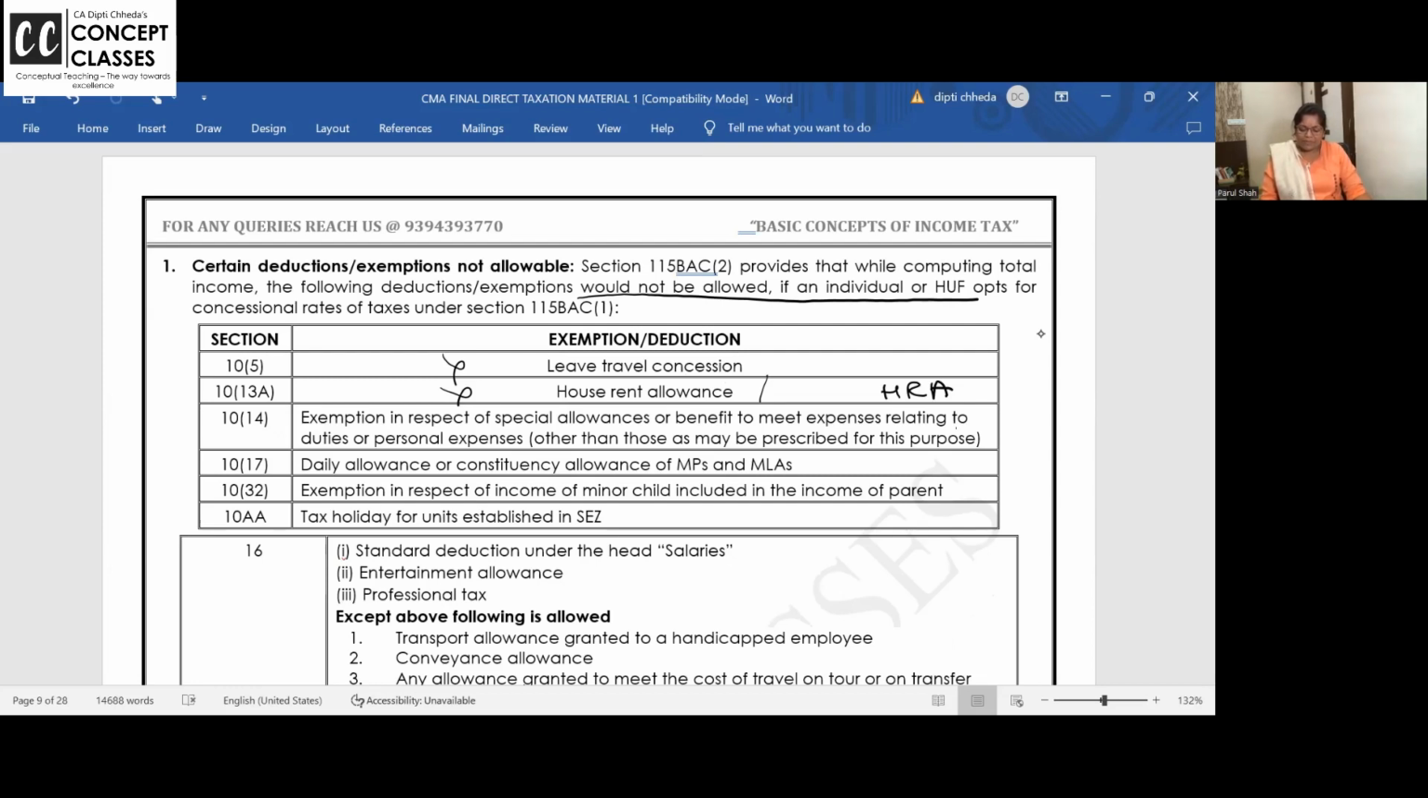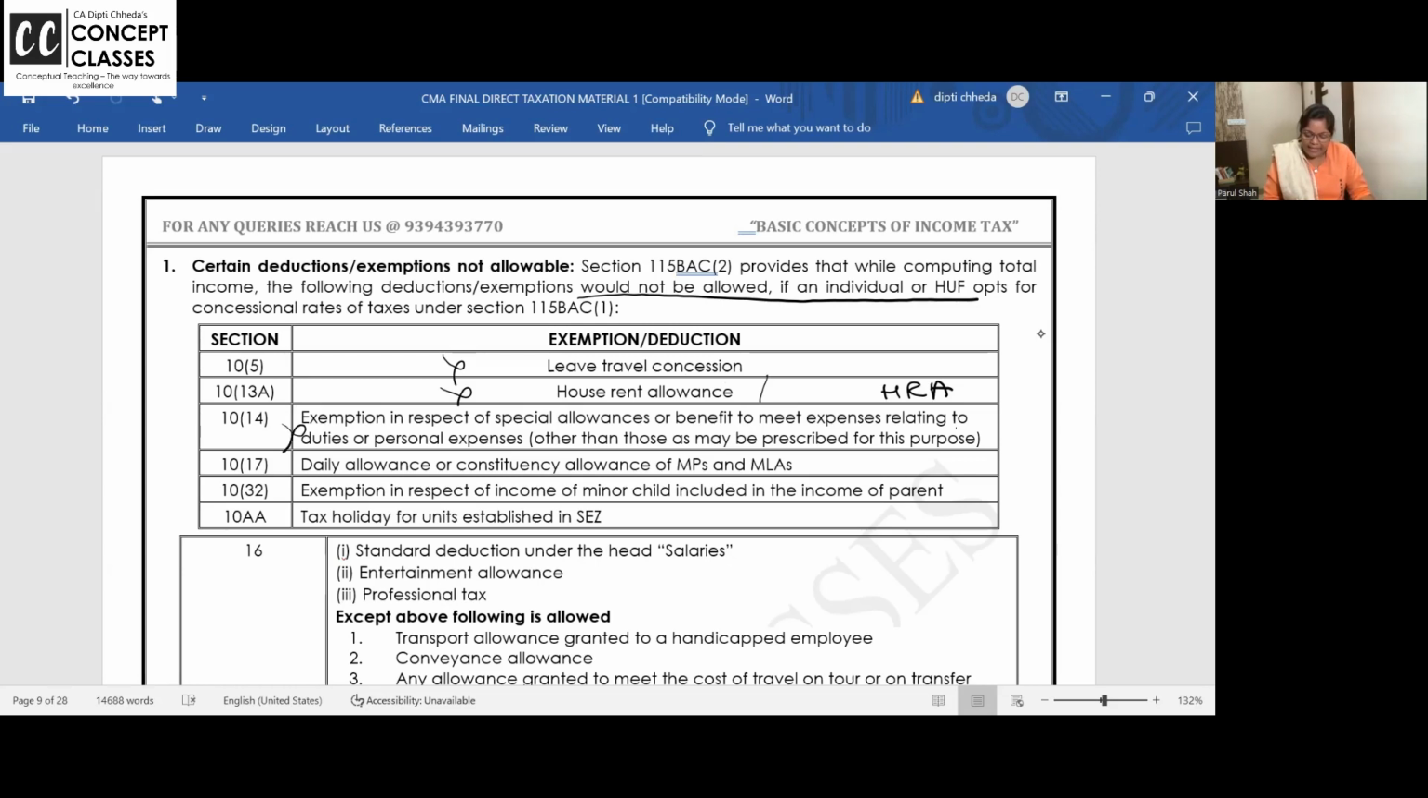or personal expense. For example, companies giving you a uniform allowance and you get the uniform stitched, or companies giving an education allowance for the children of the employees, or a hostel allowance. So like this, some allowances are given by the employer to the employee; you will not get any deduction or exemption.